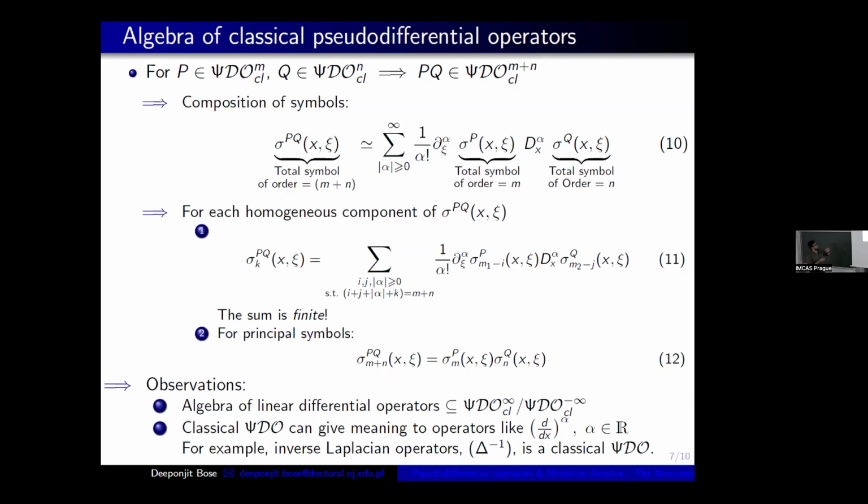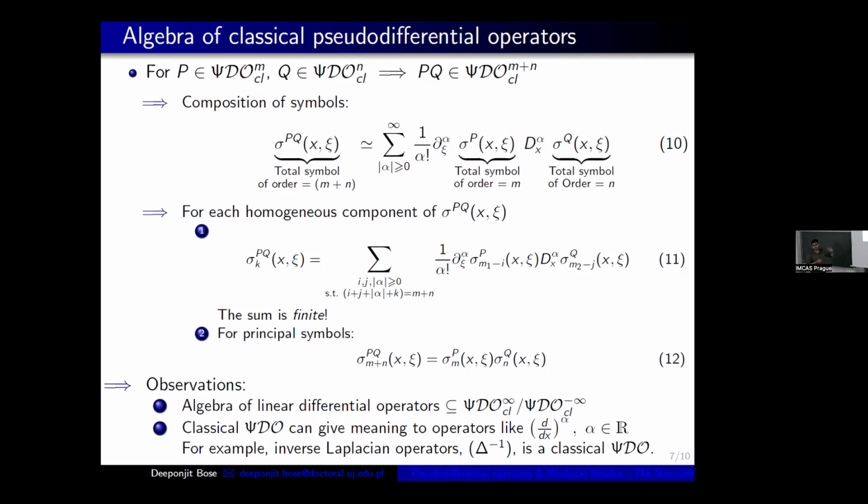It's like this. The symbol of PQ is asymptotically equal to the summation of 1 over alpha factorial, times the derivative of sigma p with respect to xi, times the derivative of sigma q with respect to x. D_x contains this minus i factor, so that's why these two are different expressions. This del xi will not contain i, but this D_x will contain i, as I introduced in my notation in the previous slide. And this is the total composition of the total symbols.